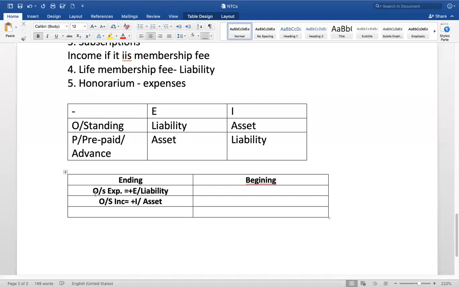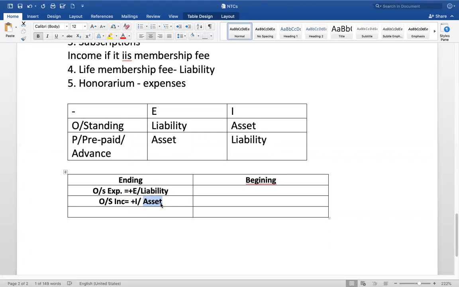Whether it is outstanding expense or income, outstanding is added to the respective item, whether it is expense or income. If it is outstanding expense, it is a liability. If it is outstanding income, it is an asset.